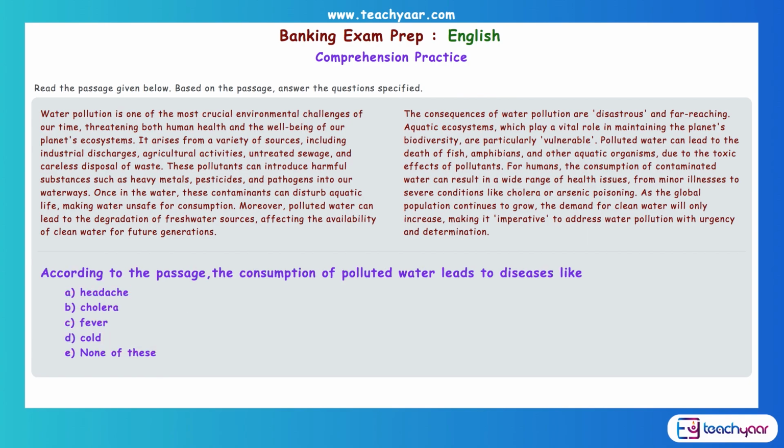Now, the next question. According to the passage, the consumption of polluted water leads to diseases like. Now, we know that this observation about diseases has been given in the second paragraph. So if you look there, just about the fifth line: for humans, the consumption of contaminated water can result in a wide range of health issues from minor illnesses to severe conditions like cholera or arsenic poisoning. So that is what is mentioned here. And we have to answer the question according to the passage. So, what is the answer?